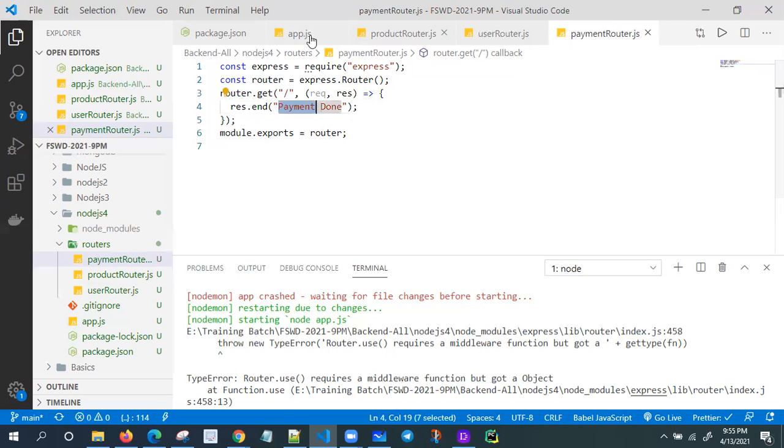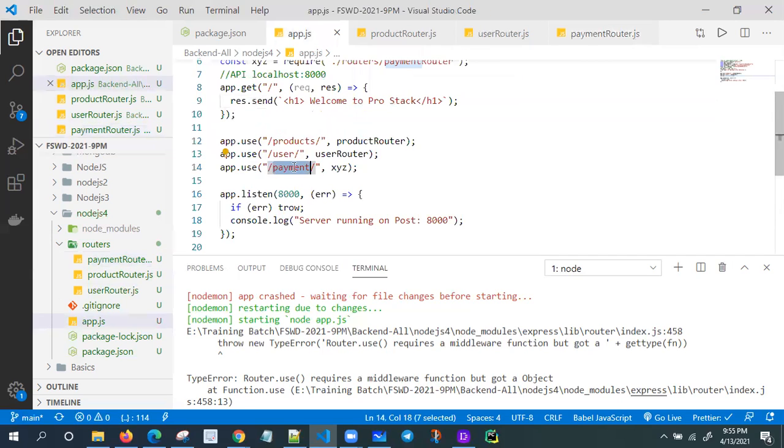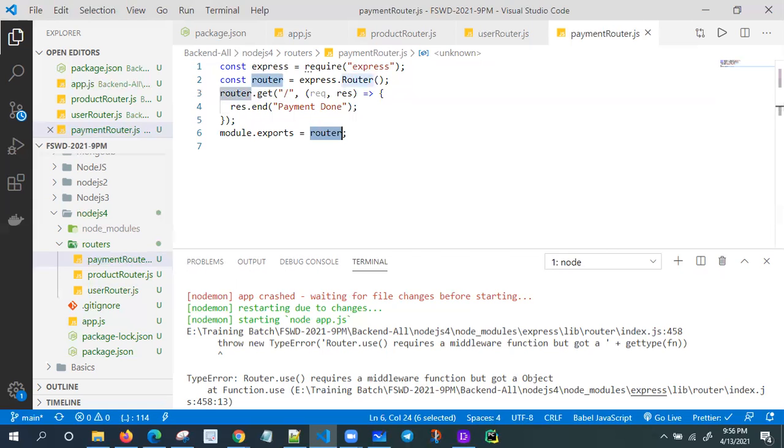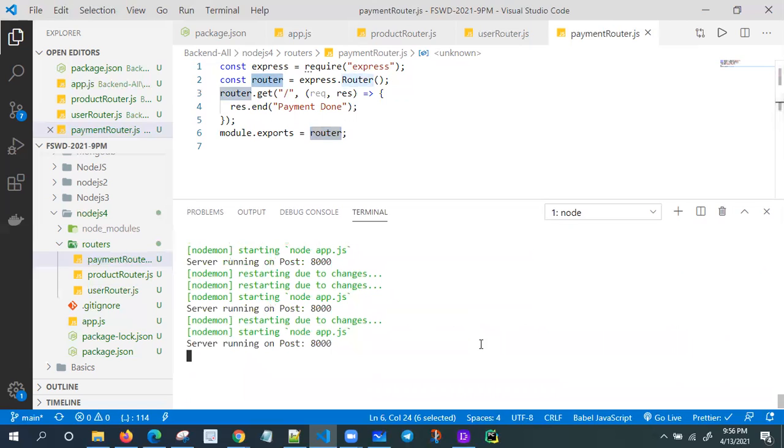Go to app.js. So if anyone requests payments, I need to pass it to XYZ. XYZ is nothing but the payment router. The payment router has exported the router. That's all. Let me save this one. Still the error is there. We need to fix it. Yes, there is no error now.